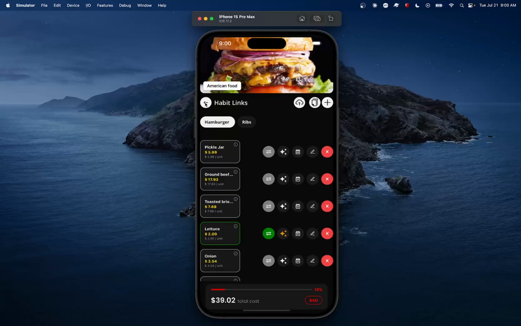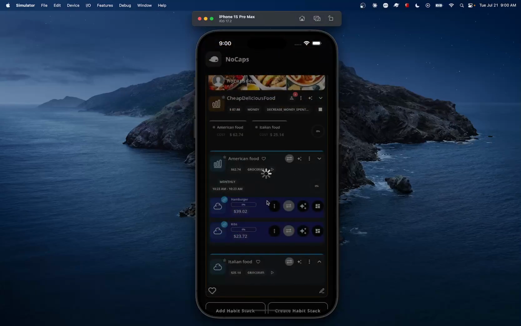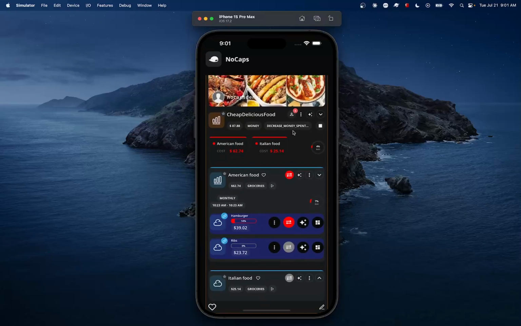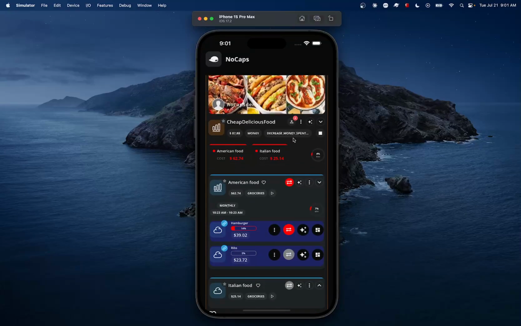Now we can also score the habit links entirely, the habits entirely, as well as the habit stack entirely. What I mean by scoring a habit link, a habit, or a habit stack is that it's going to score every single item that is part of it.